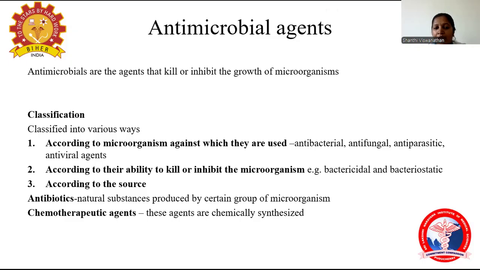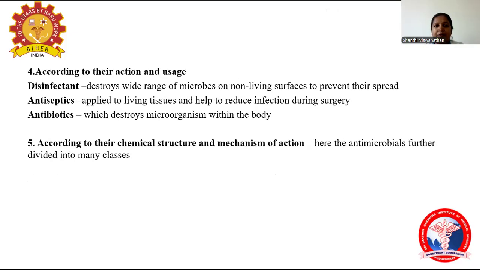According to the ability to kill or inhibit the microorganism, they are classified as bactericidal, which is the ability to kill, so this will kill the microorganism. Bacteriostatic means it will inhibit the growth of the microorganism. According to the source, antibiotics are natural substances produced by a certain group of microorganisms, whereas chemotherapeutic agents are agents which are chemically synthesized.